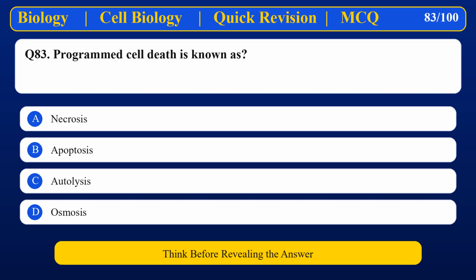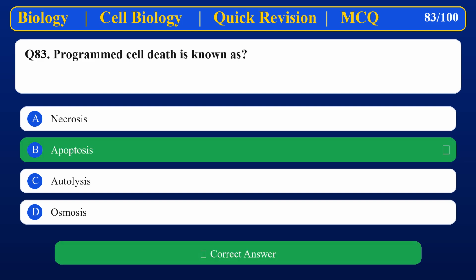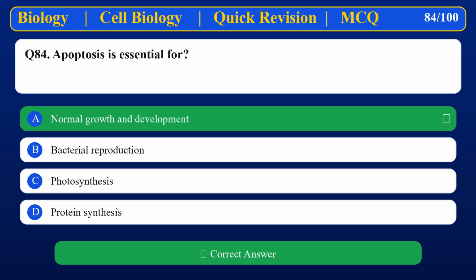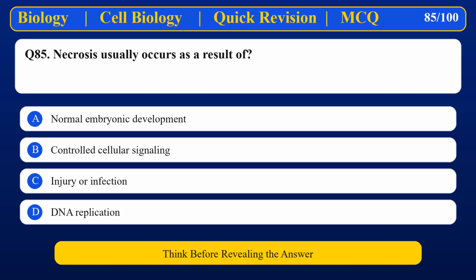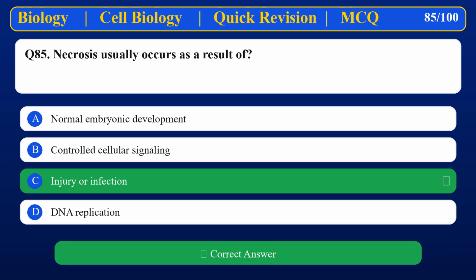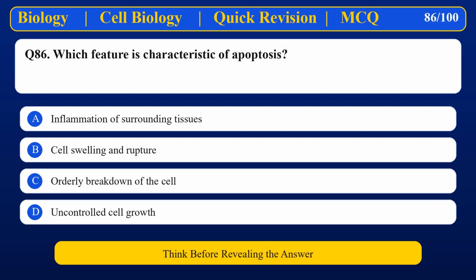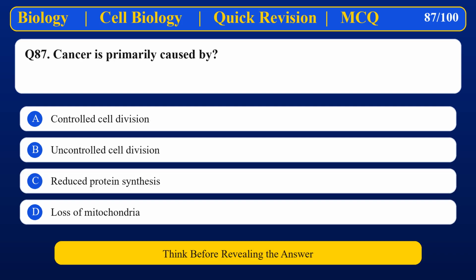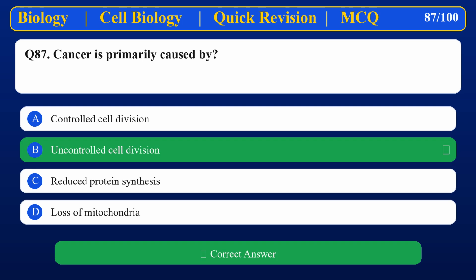Programmed cell death is known as Apoptosis. Apoptosis is essential for Normal growth and development. Necrosis usually occurs as a result of Injury or infection. Which feature is characteristic of apoptosis? Orderly breakdown of the cell. Cancer is primarily caused by Uncontrolled cell division.